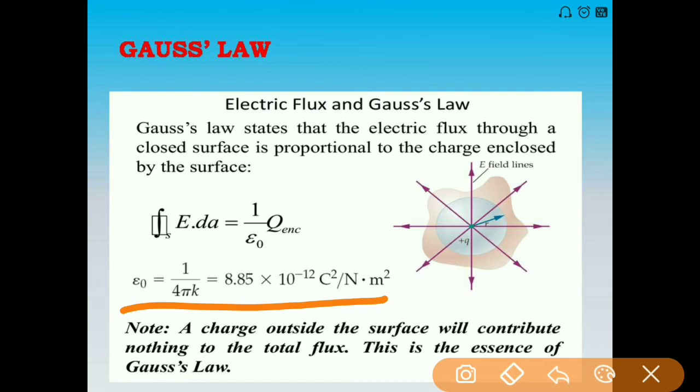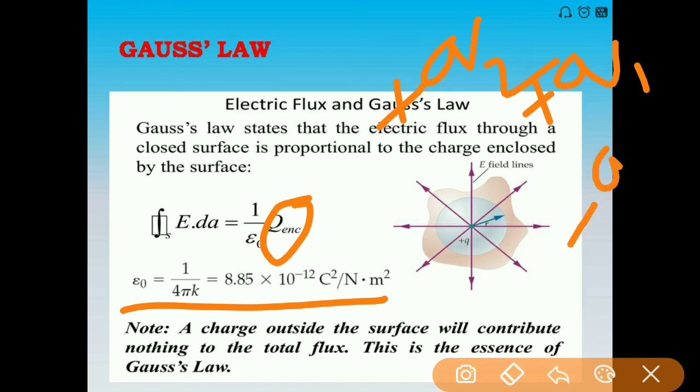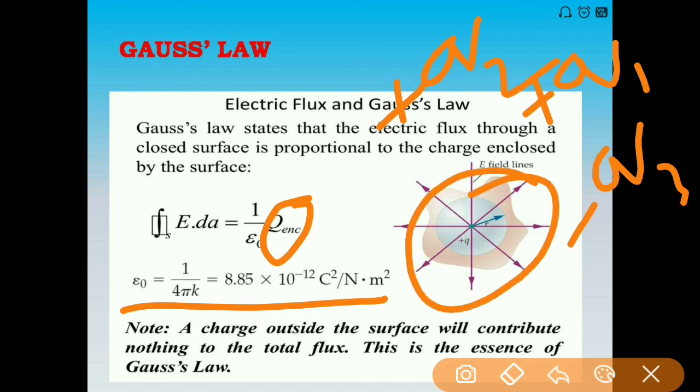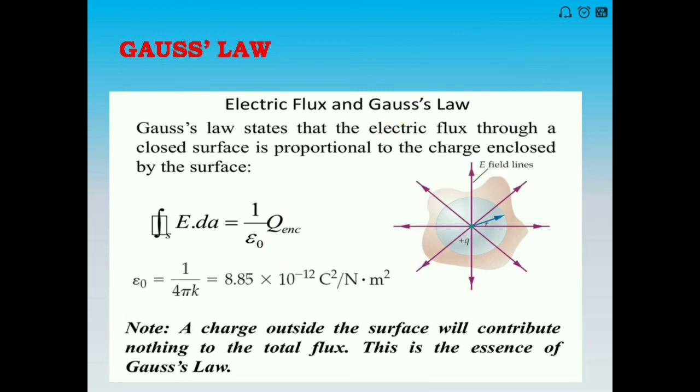Here the note is given: a charge outside the surface will not contribute anything to the total flux. This is the essence of Gauss law. The statement already says the charge enclosed, so if you keep charges outside the Gaussian surface, suppose plus q1, plus q2, or minus q3, these charges are not inside the surface, so they are not responsible for this electric flux. They create electric field, but they do not create any net electric flux through this closed surface. So there is no role of the outside charges.